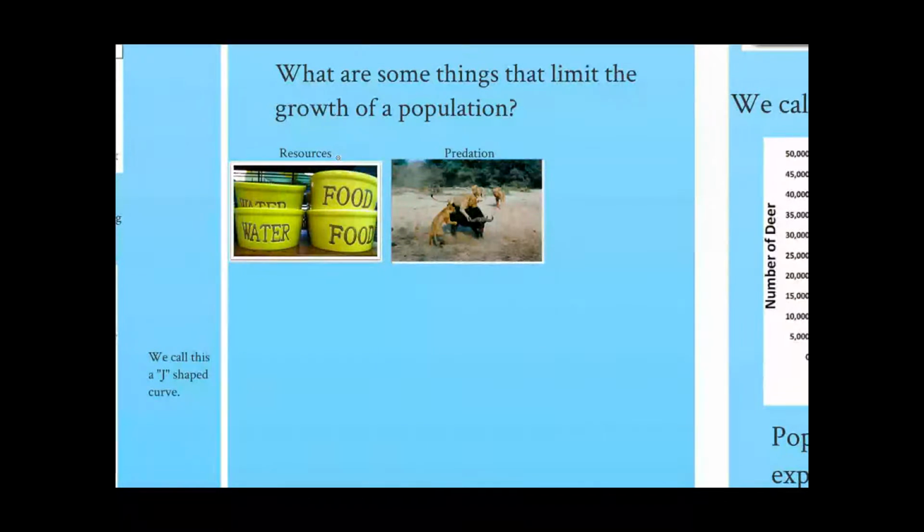Another one is just predation, right? If there are more organisms to hunt, it'll be easier to hunt them.